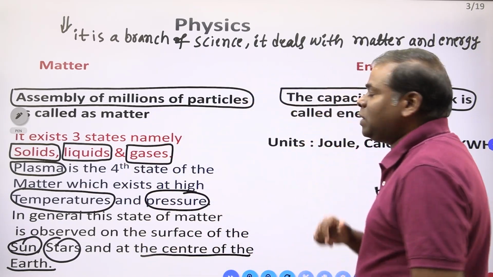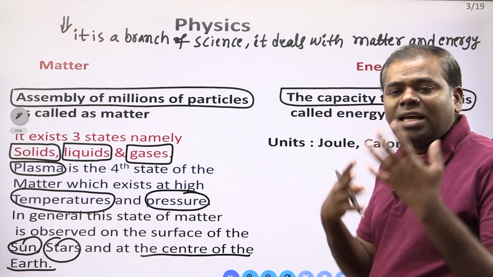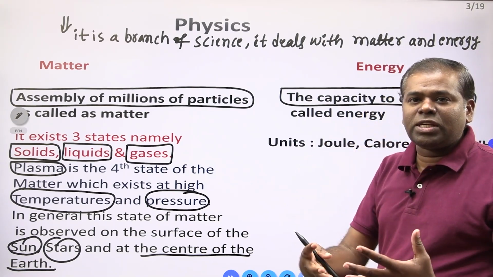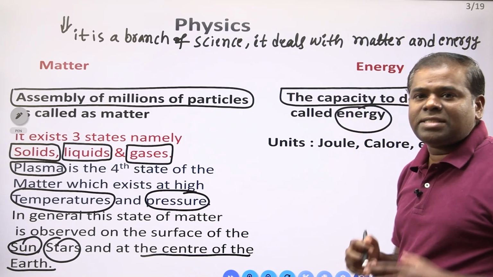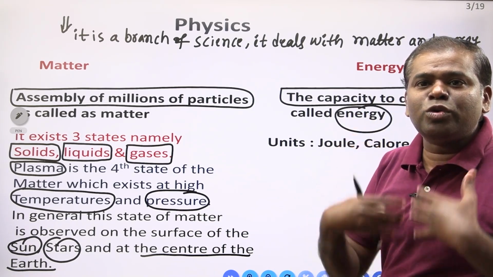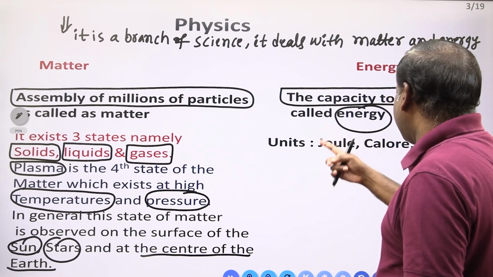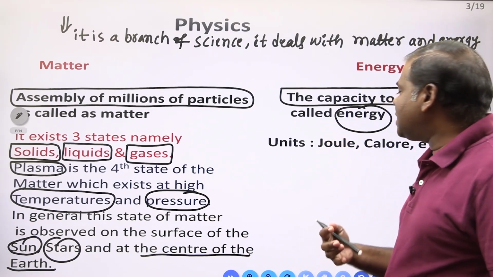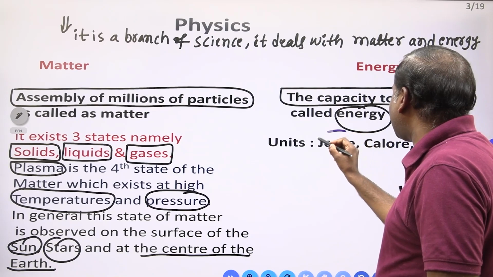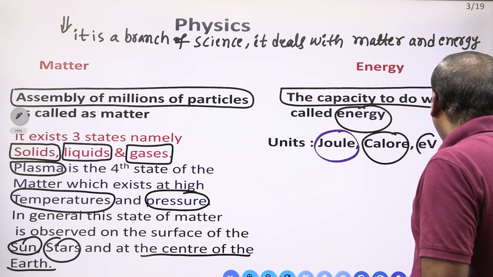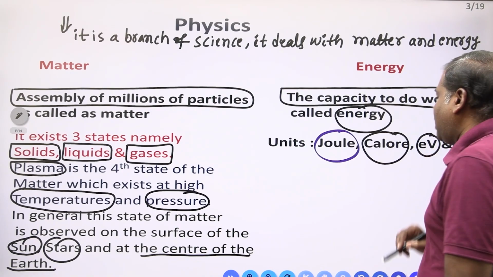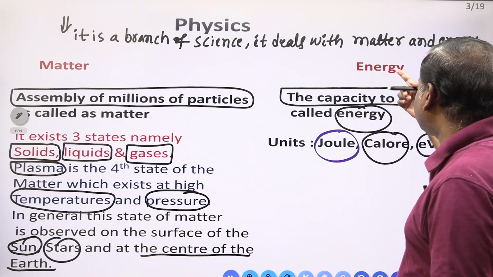Now I am coming to energy. What is energy? The capacity to do some work, we call it energy. What is the unit of energy? Joule, calorie, electron volt, kilowatt hour. These are the units of energy.